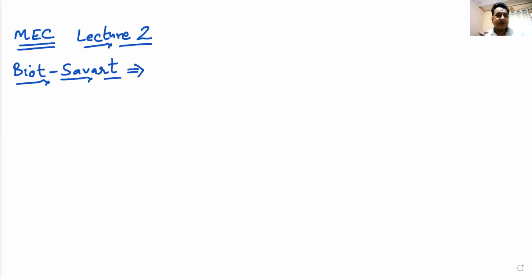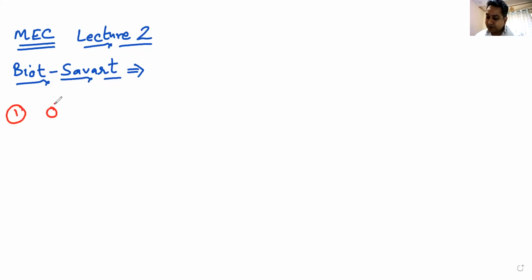Now, once we have done that, there is one more way in which we can calculate the magnetic field due to some sort of symmetrical charge distribution, that is known as Ampere's circuital law. Now, before going into Ampere's circuital law, let us have a quick recap of four simple equations that you must be aware of.